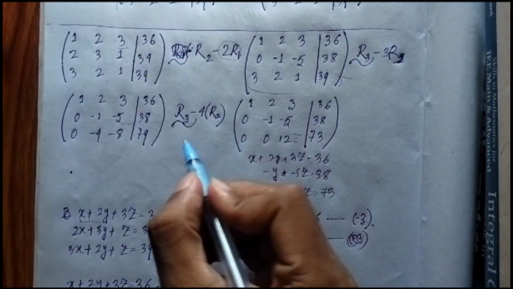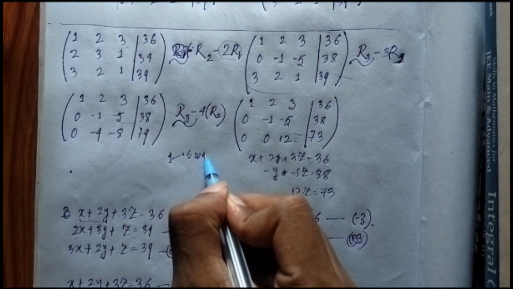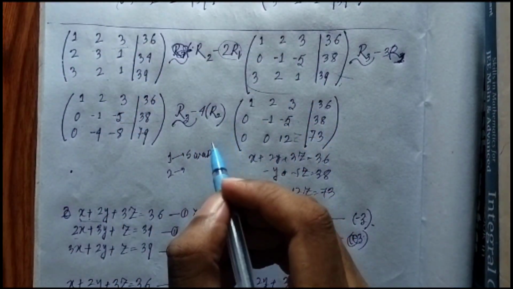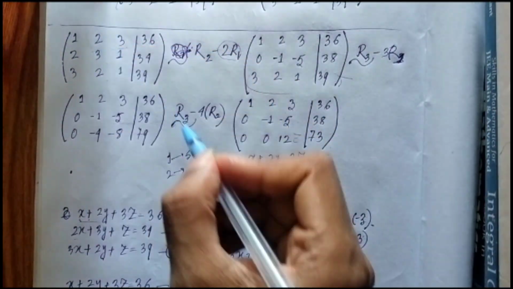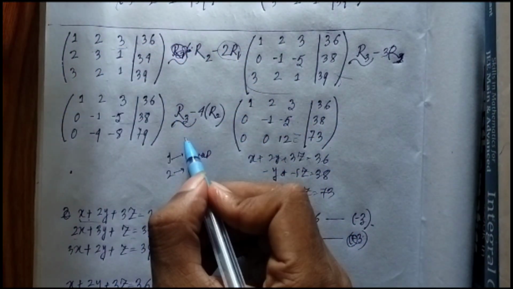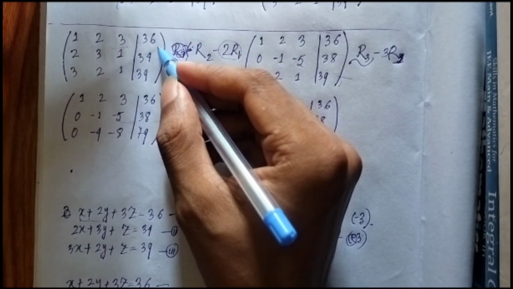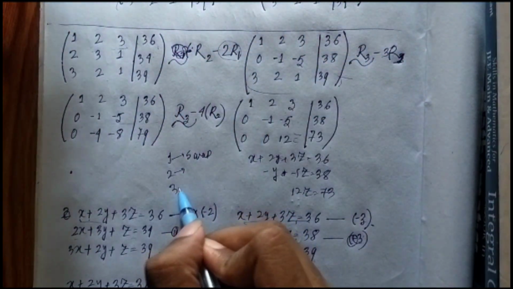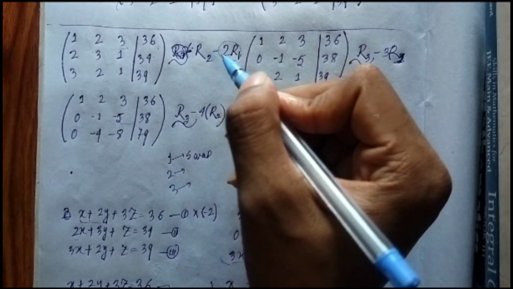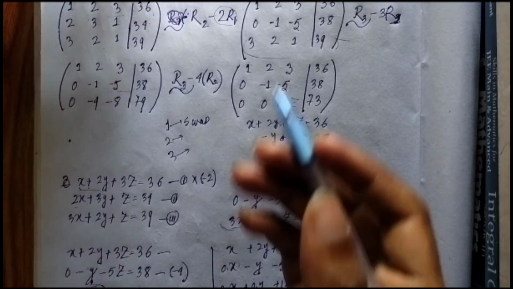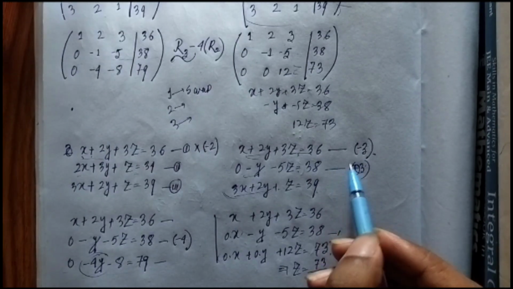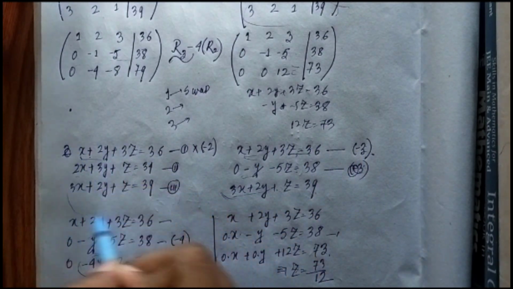One, we can swap rows. Two, we can multiply any row by something. And three, we can subtract one row from another. These are the 3 operations we can do. So you can see why we chose these 3 operations only, and not other operations, because only these 3 operations are legitimate here.